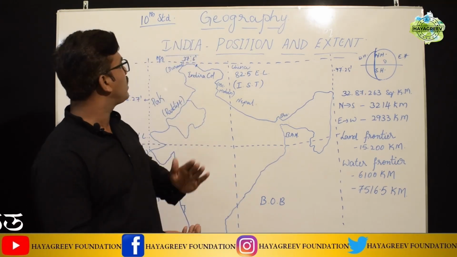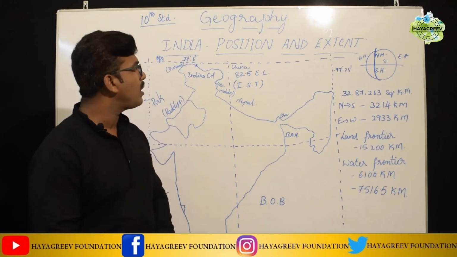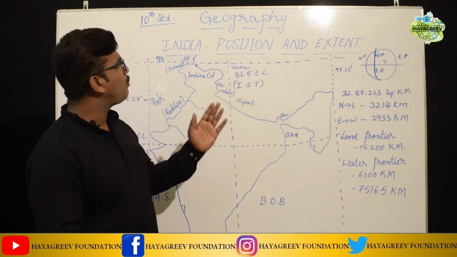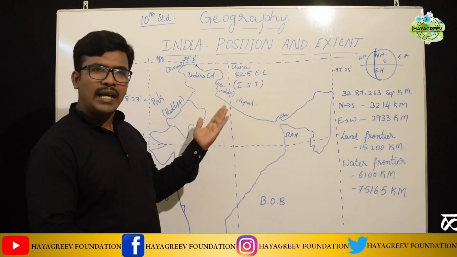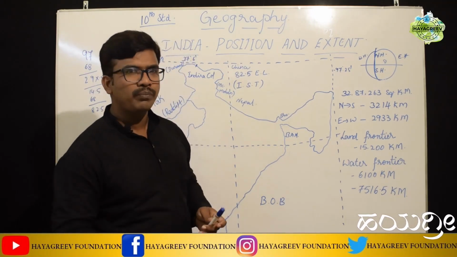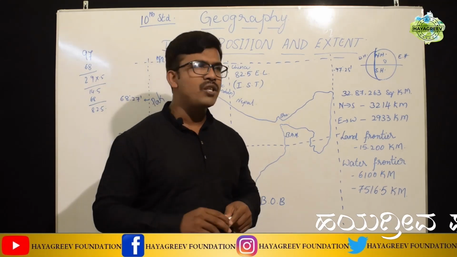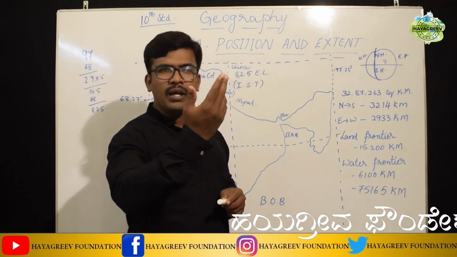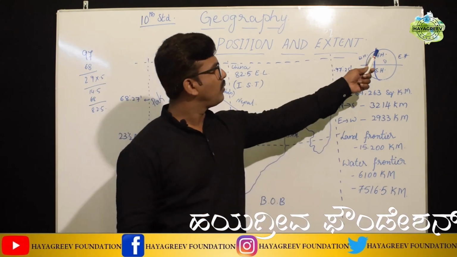The very first lesson is India, its position and extent. Students, before going to the position and extent of India, let us have some basic knowledge about the globe. You know that the Earth is spherical in shape, and it is divided into the northern hemisphere and southern hemisphere.